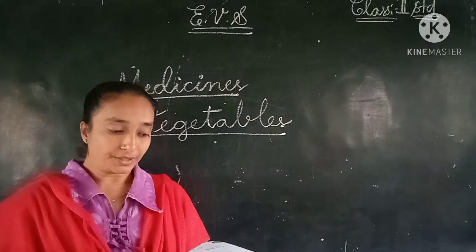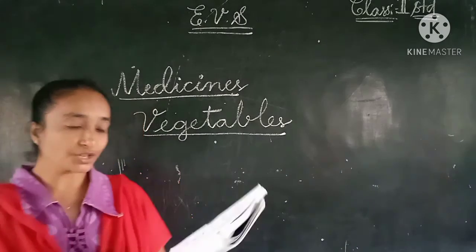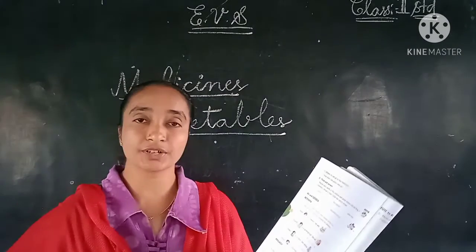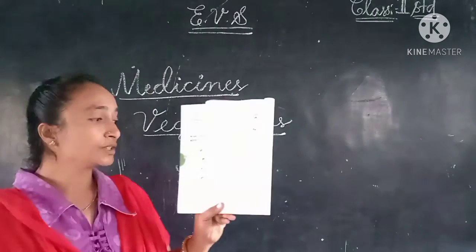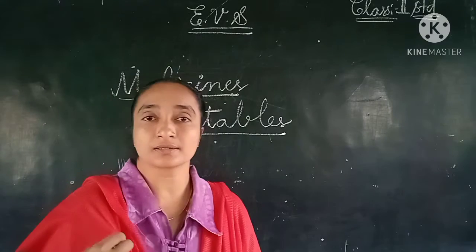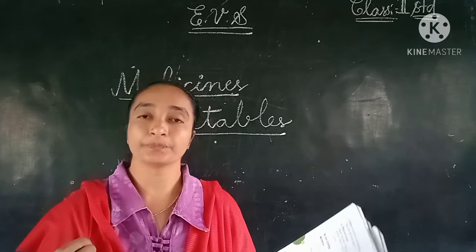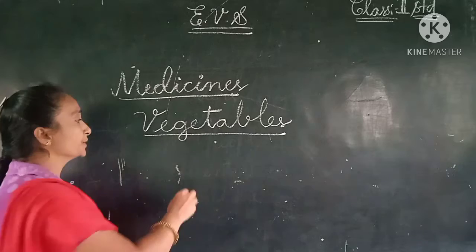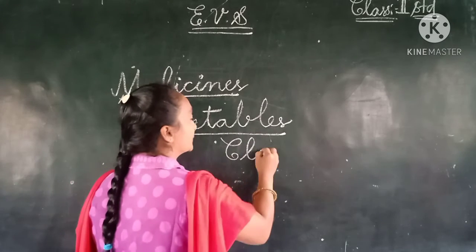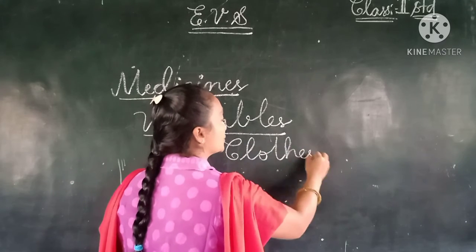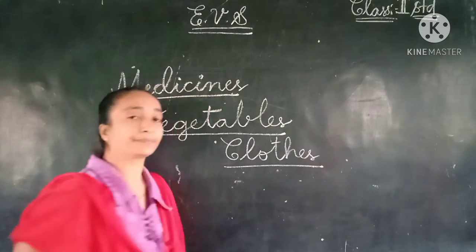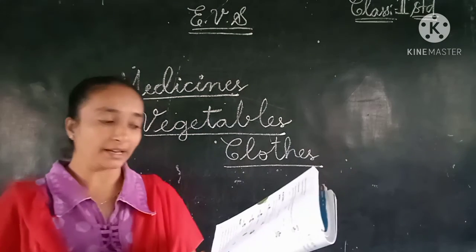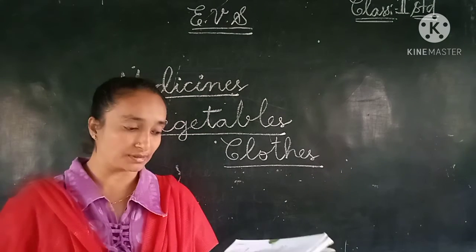Now Shama. Shama is a tailor, children. She stitches. What does she stitch? Yes, the clothes for us. The new different types of clothes. So here we can write clothes. So she is a tailor. She used to stitch our clothes.